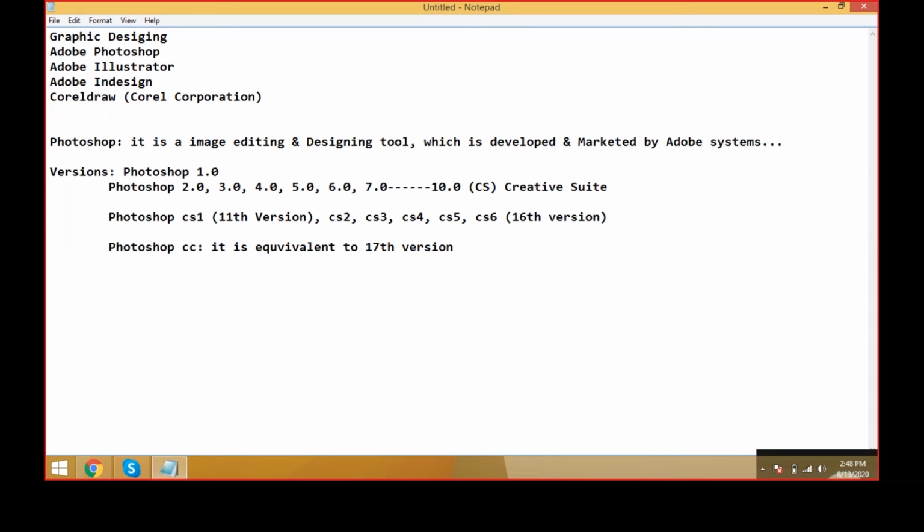Nice. Then come to here. What is Photoshop? Photoshop is an image editing tool and designing tool which is developed and marketed by Adobe Systems. It's very clear. Then what is the base of Photoshop? Photoshop is totally based on